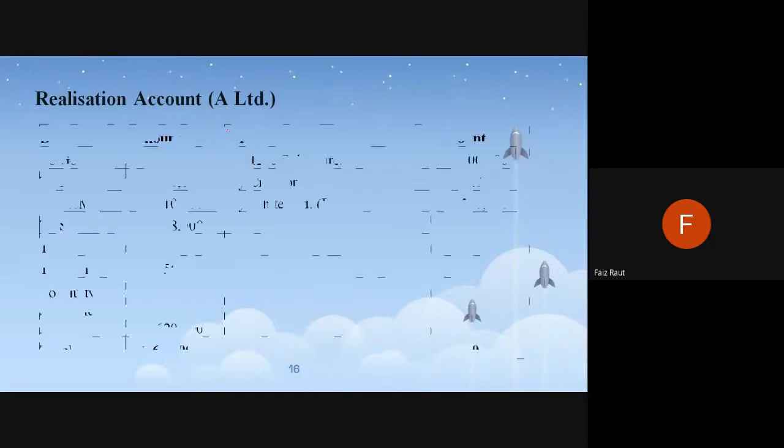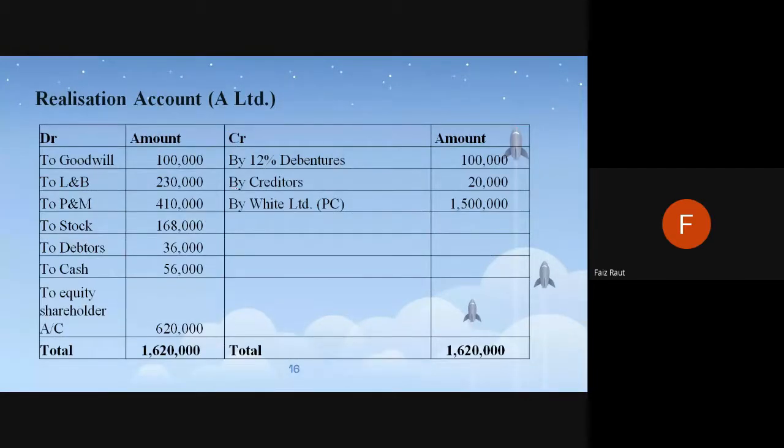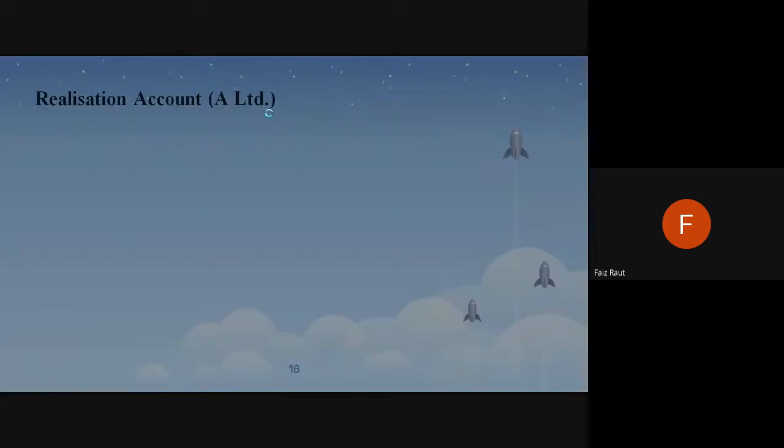It is straightforward again with one change actually. This is from the asset side of the Green Limited. 1 lakh, 2 lakh 30,000, 4 lakh 10,000. Realization account. Now this is prepared by Green Limited, so it will come in the accounts of Green Limited.